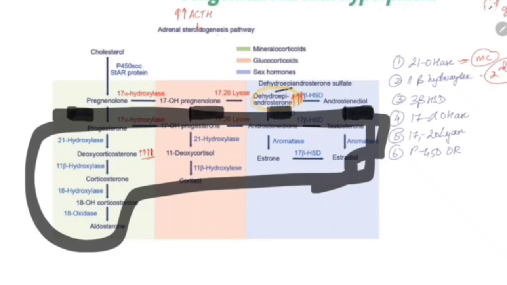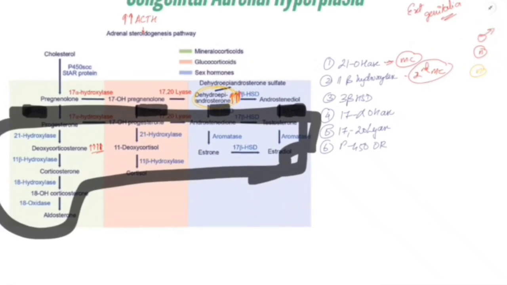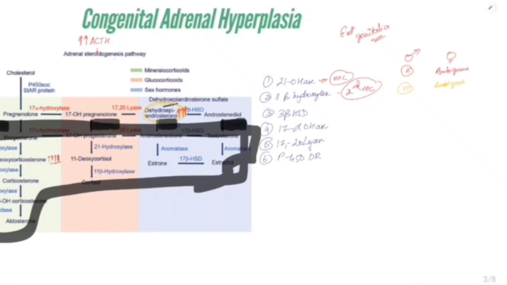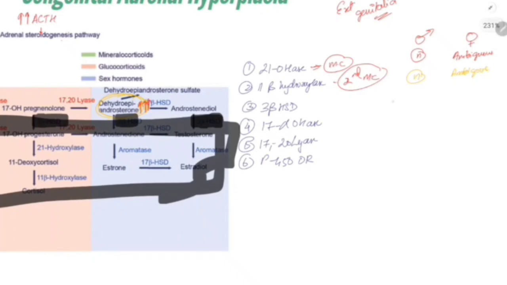In a male, testosterone is definitely required, so the testosterone will be converted to DHT and DHT will form the external genitalia. But in a female, if there is testosterone like action, it is going to produce ambiguous genitalia. So in a male there is no testosterone, so the male will have ambiguous genitalia. But in a female there is testosterone action of DHEA, so again there is going to be ambiguous genitalia in females also.